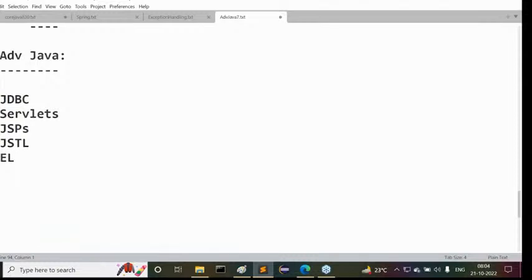Because of that, I don't know how much knowledge you have in core Java, but as per my responsibility, even if we are at zero level in core Java, I have to give some prerequisite classes to go for advanced Java like JDBC. That's why I'm going to include the prerequisites of advanced Java, that means basic concepts in core Java.